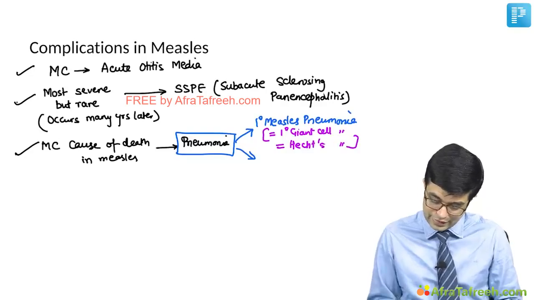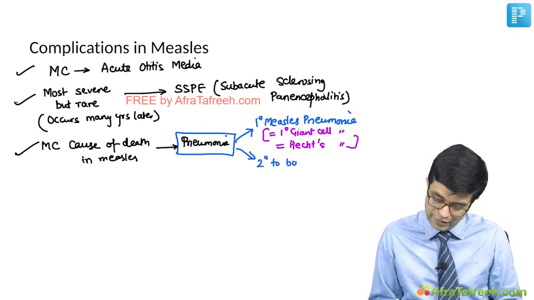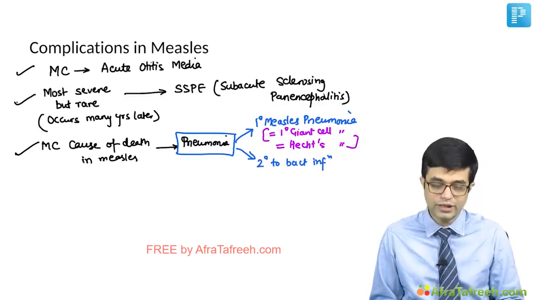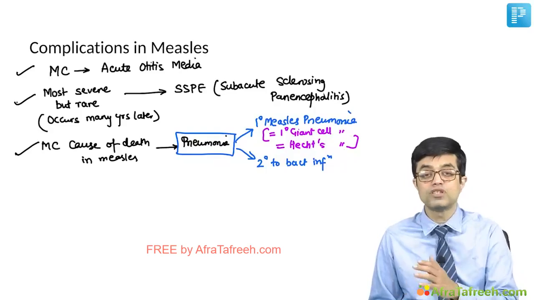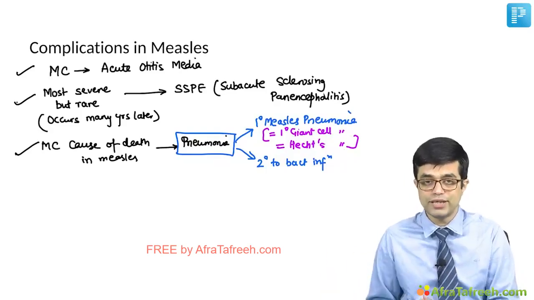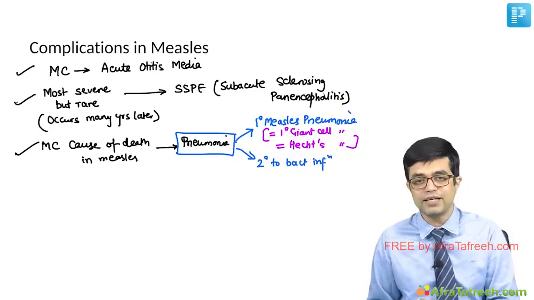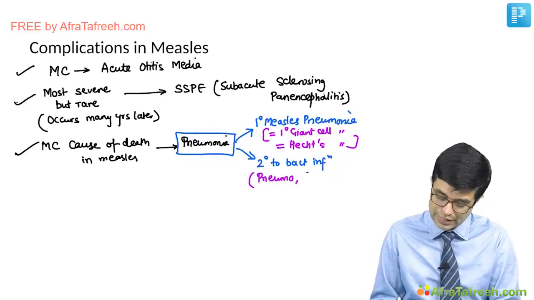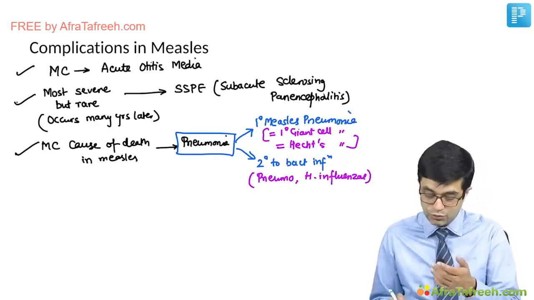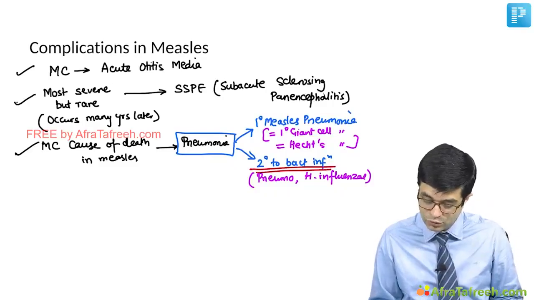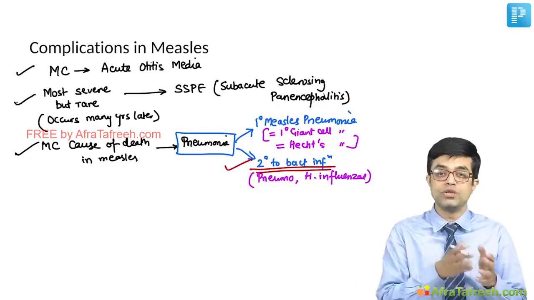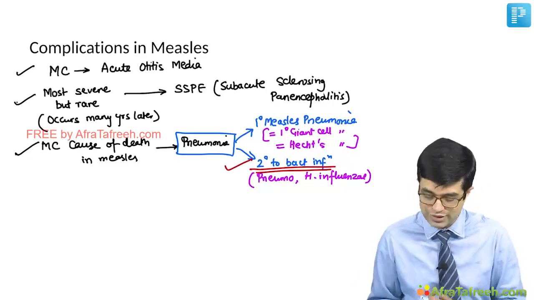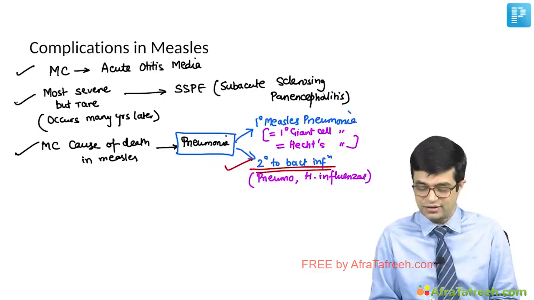And the second is pneumonia secondary to bacterial infections. We know that measles produces a partially immunosuppressive state because it involves the lymphoid cells, and so there is an increased risk of bacterial infections in case of measles. So bacterial infections which can cause pneumonia in measles include pneumococcus as well as Haemophilus influenzae. And if an MCQ does ask you which is more common, remember that secondary pneumonias are more common than primary pneumonia in children with measles. So as a complication, this is the cause of death in case of measles.